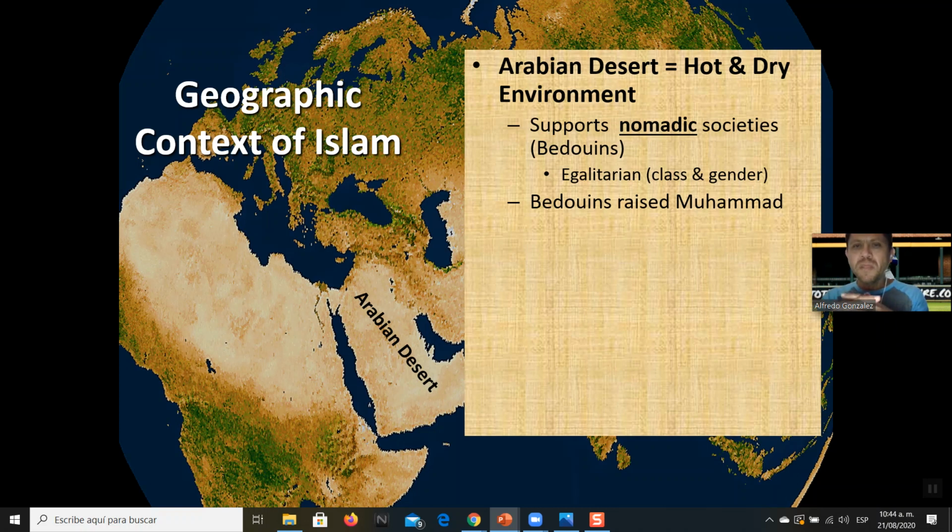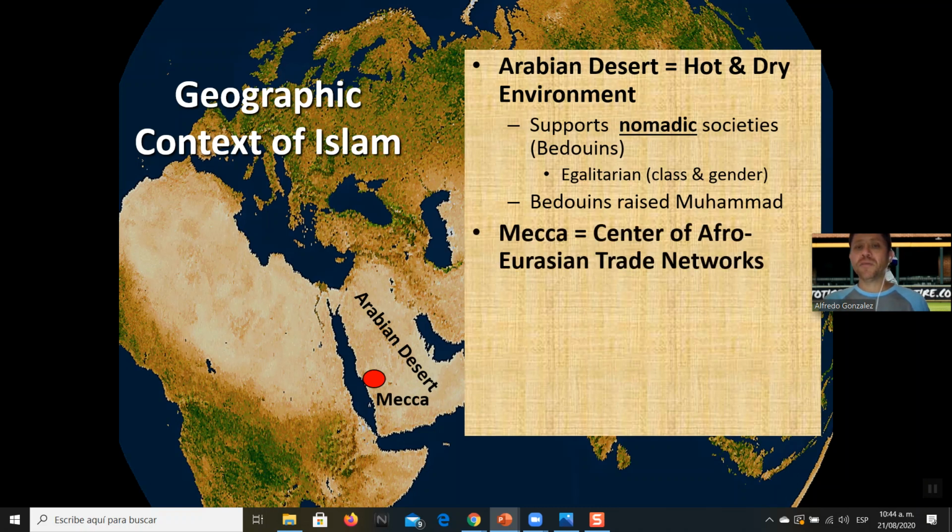And Muhammad, who started Islam, was raised by Bedouins. Then later on, he becomes part of the Quraysh tribe. So once again, this is a society that is at its backbone tribal. So you belong to a tribe, you belong to a kin group, because you depend on each other while traveling this desert. All right. This environment also allowed for cities, and one of those cities was Mecca.